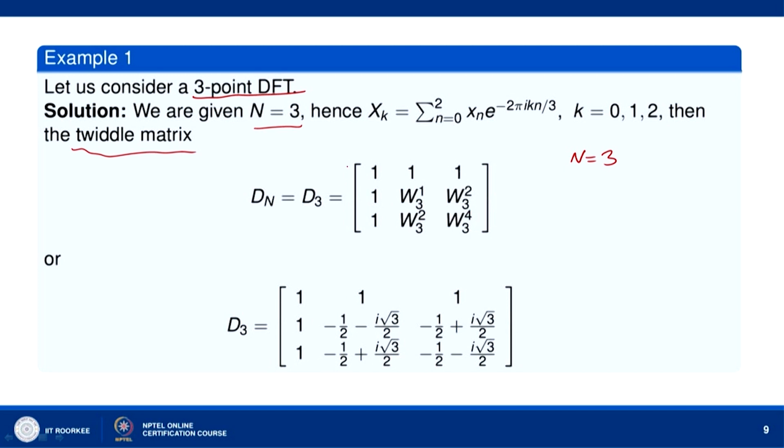As I said here, k varies along the rows and n varies along the columns, and this is the matrix Wn kn.